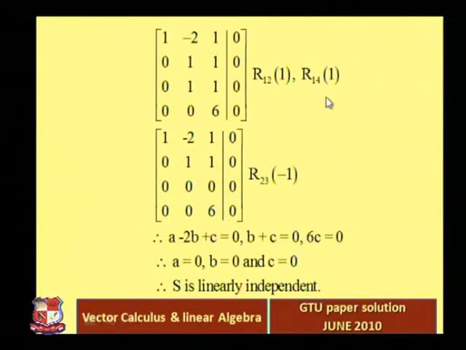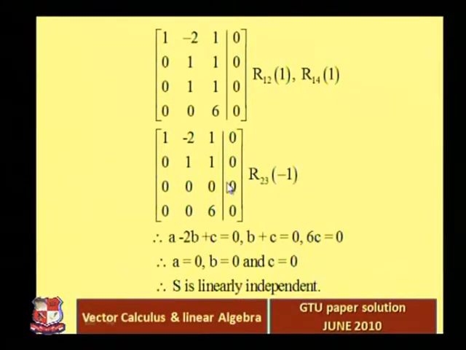Okay. Now this is our leading entry. Below that leading entry we have 0 in the second row. This is our leading entry. Below that leading entry I want to make 0 here. So that's why we multiply the second row with minus 1 and add it to the third row. So the first, second and fourth rows are as they are. We multiply the second row with minus 1 and add it to the third row. So the third row becomes 1 minus 1 0 and 1 minus 1 0. So the third row becomes a 0 row.